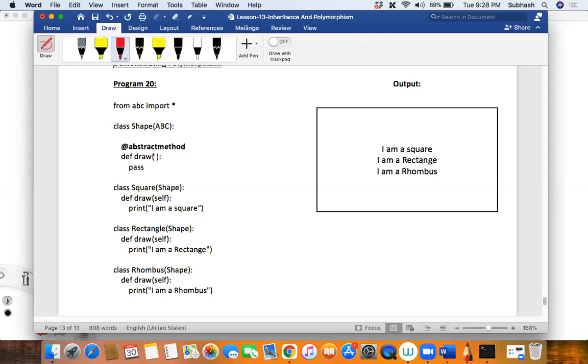And I have this draw method as part of the Shape class over here. So when I say draw, can I have a definition for this draw method? Can I draw a particular shape? What kind of shape will I draw? So obviously I cannot have any draw definition over here, isn't it? So I'm not having any draw definition and I made it an abstract method. Did you get the design, how it has to be decided? When do you make a method an abstract method? When do you make a class an abstract class? Got an idea?